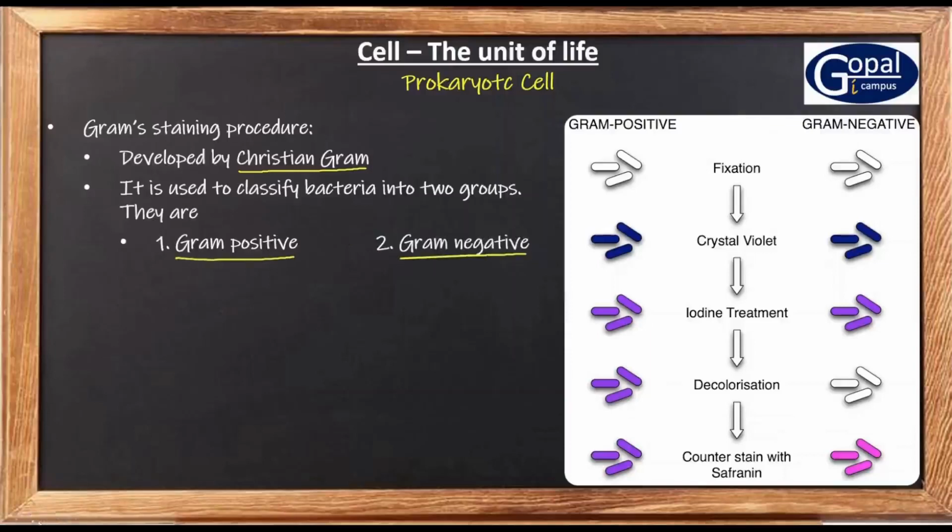How do they perform this Gram's staining procedure? That we are going to learn now, right?